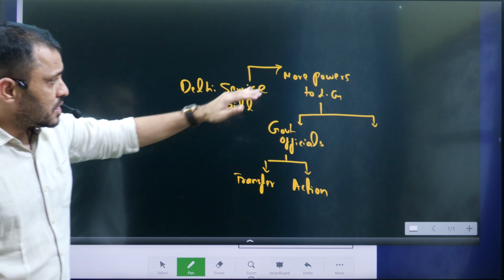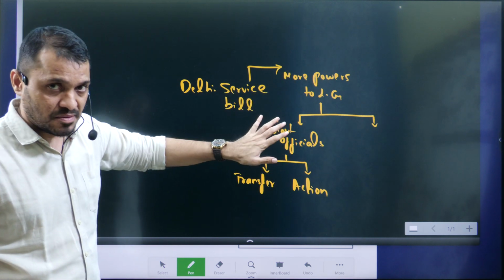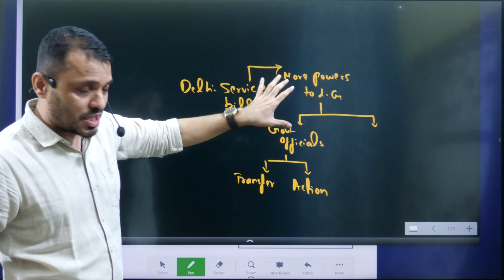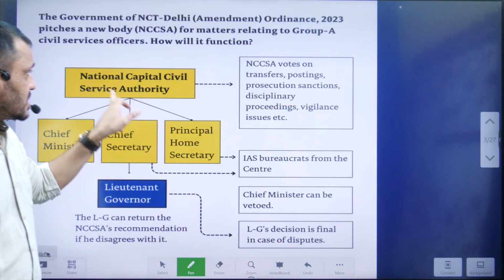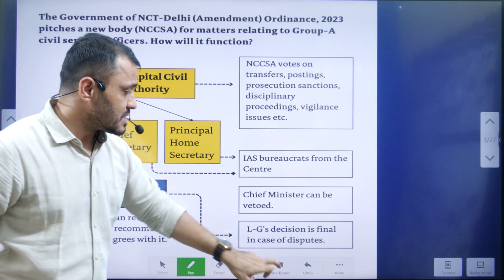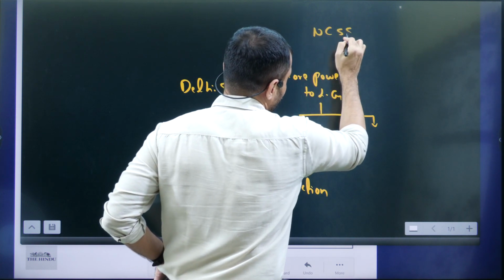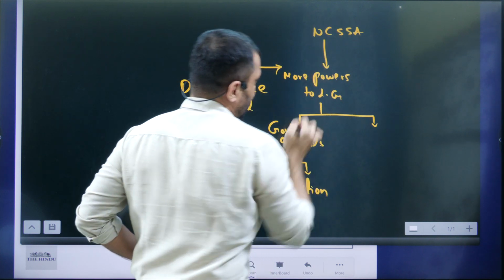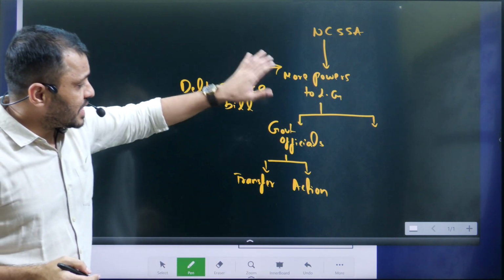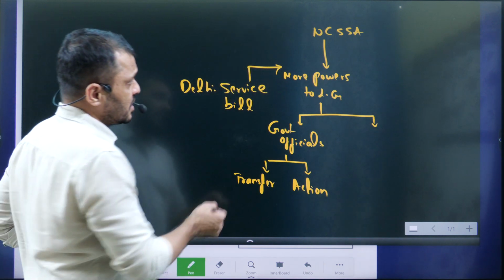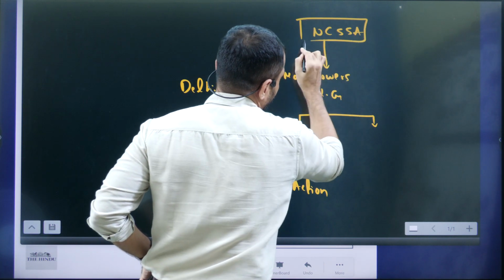Of course, before the Lieutenant Governor takes the decision, it will be based on the recommendation of the National Capital Civil Service Authority. It will give a recommendation to the Lieutenant Governor, but the final decision rests with the Lieutenant Governor, irrespective of this authority's recommendation. That you have to understand.